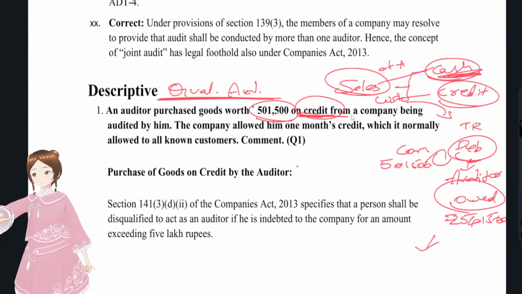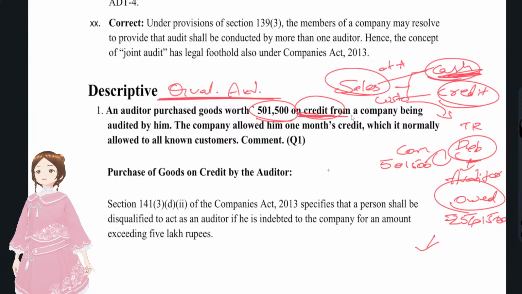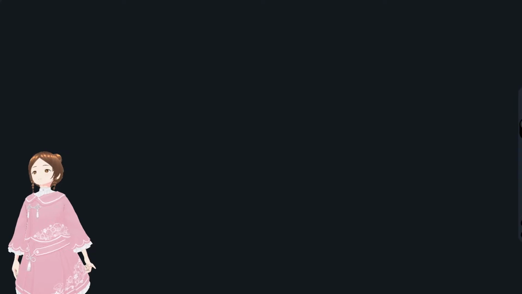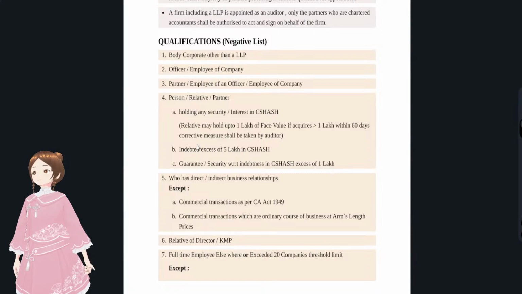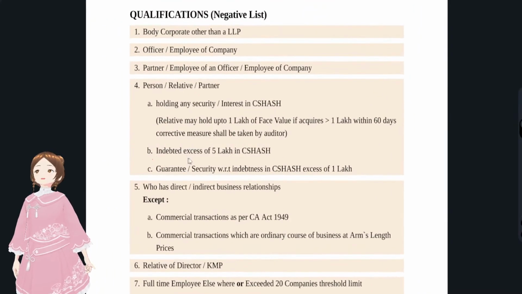So what are the qualifications for indebtedness? What is that limit? That is 5 lakhs, right? Again, we'll go with regards to the qualifications. See the list: indebtedness in excess of 5 lakhs. Here it's in excess of 5 lakhs, 5,01,500. Yes.